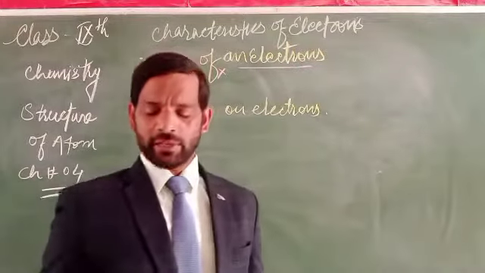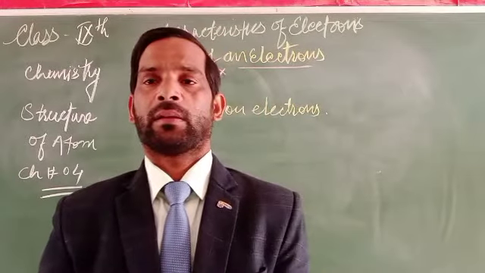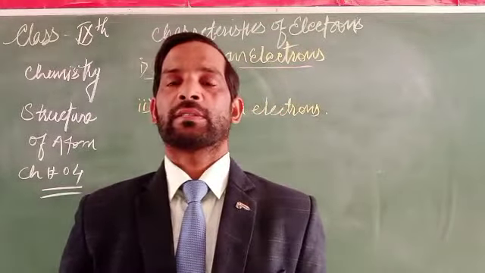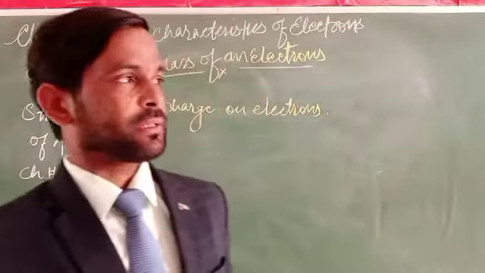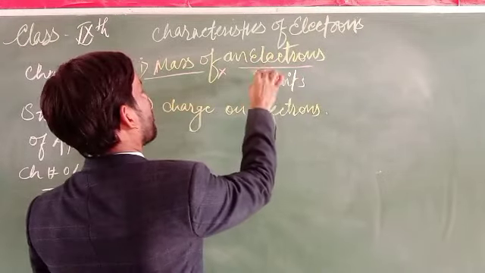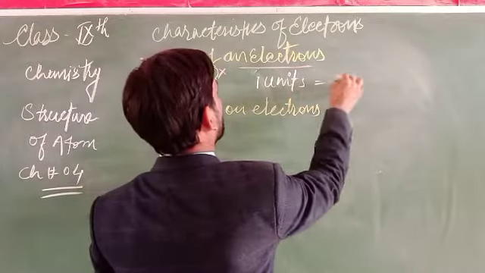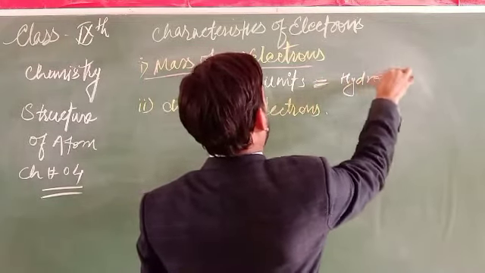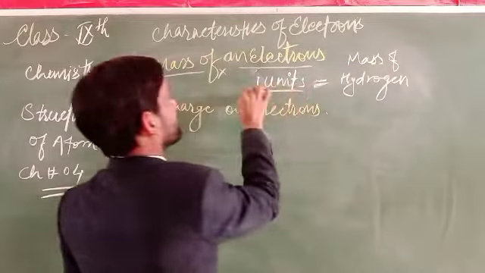What is actually the mass of electrons? Hydrogen is the smallest element in the whole set of elements, because its mass is about 1 unit. So the mass of hydrogen is about 1 unit.